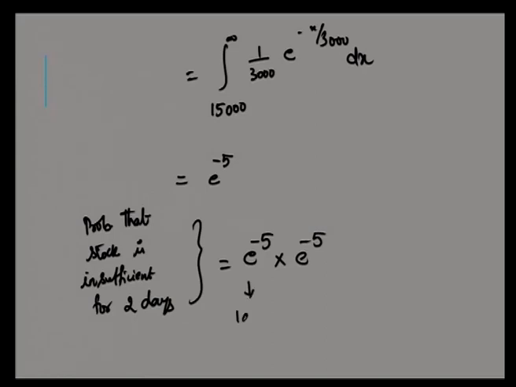This is for 1 day, this is for the next day. So, for 2 days you get e power minus 10. Okay. So, this is the answer, the probability that stock is insufficient for 2 days.